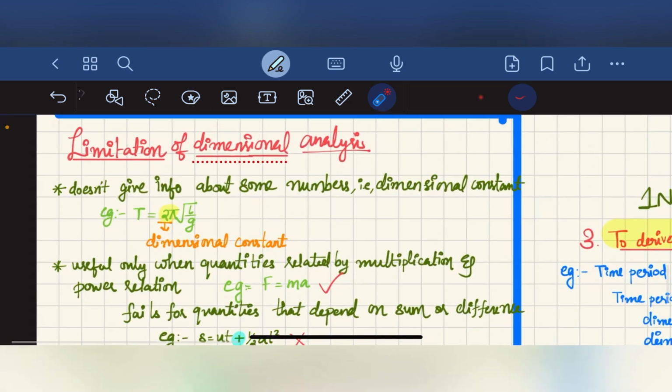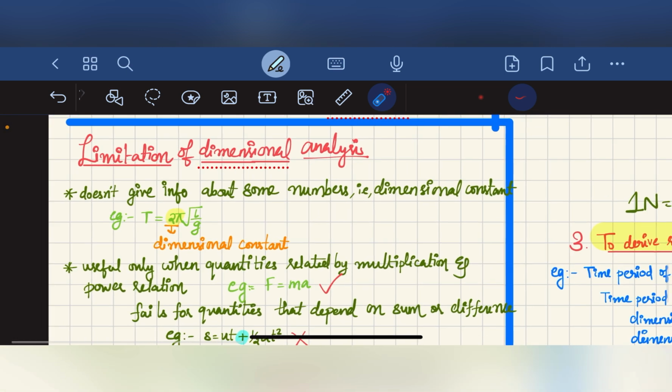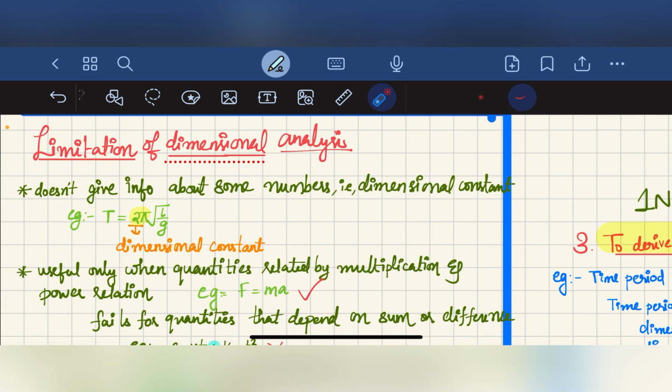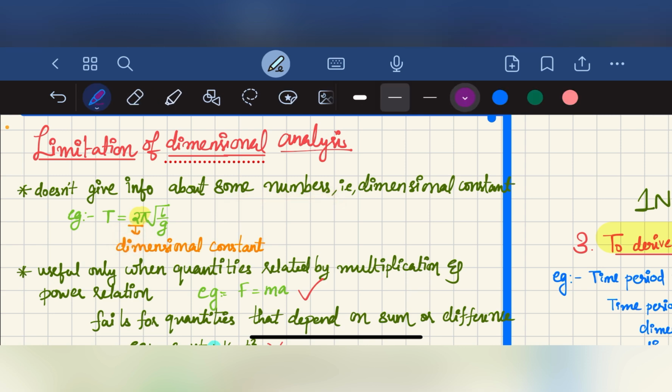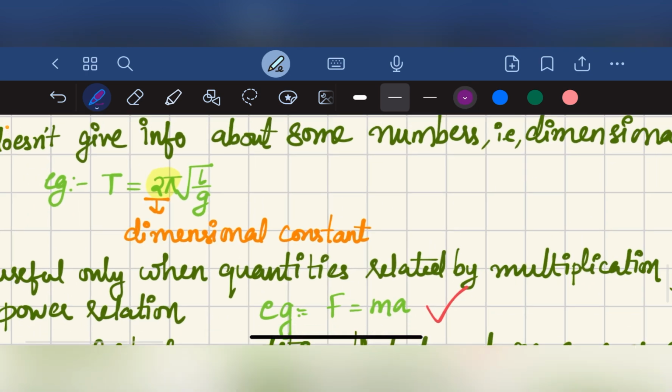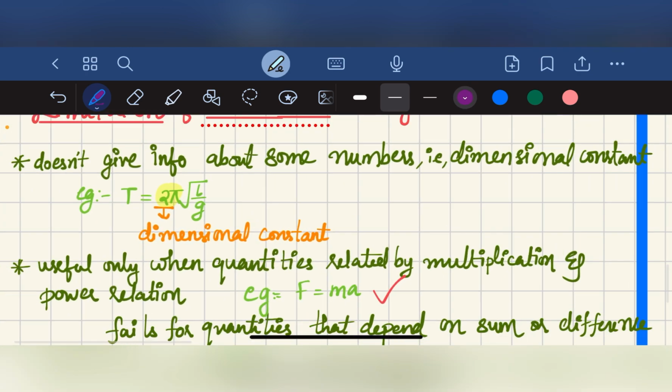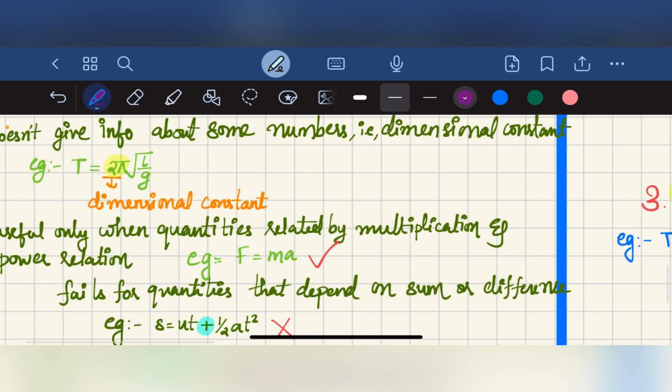The next limitation of dimensional analysis is that it doesn't give information about some numbers, that is, the dimensionless constant.